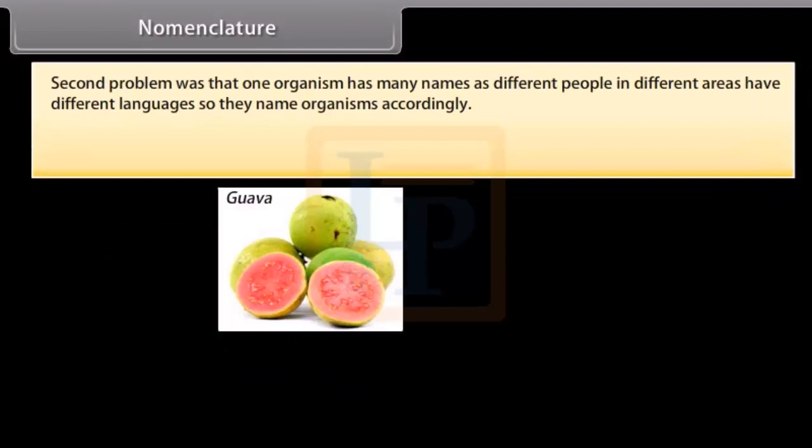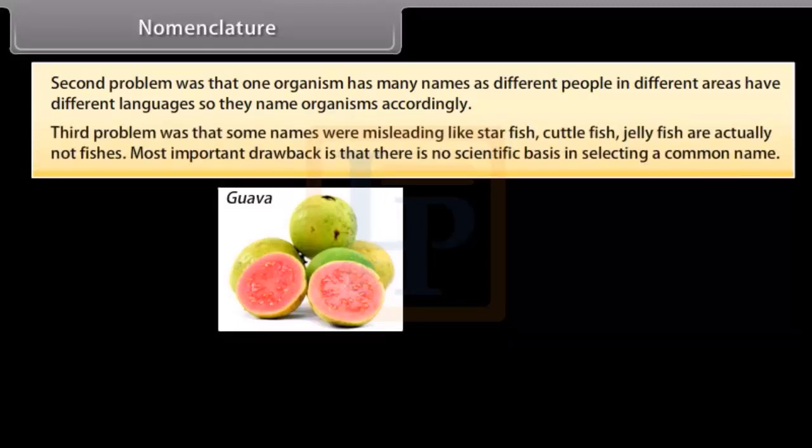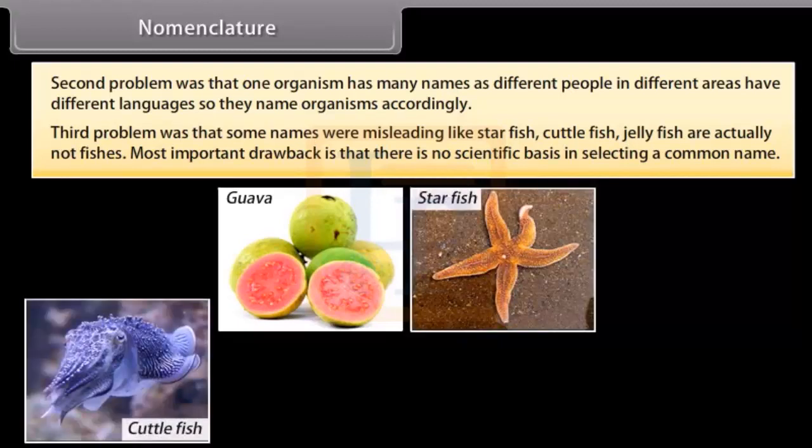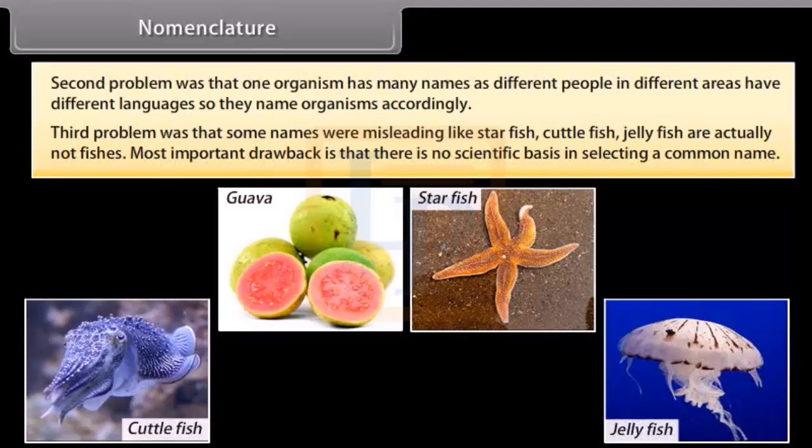Second, one organism has many names, as people in different areas have different languages, so they name organisms accordingly. Third, some names were misleading, like starfish, cuttlefish and jellyfish, which are actually not fishes. The most important drawback is that there is no scientific basis in selecting a common name.